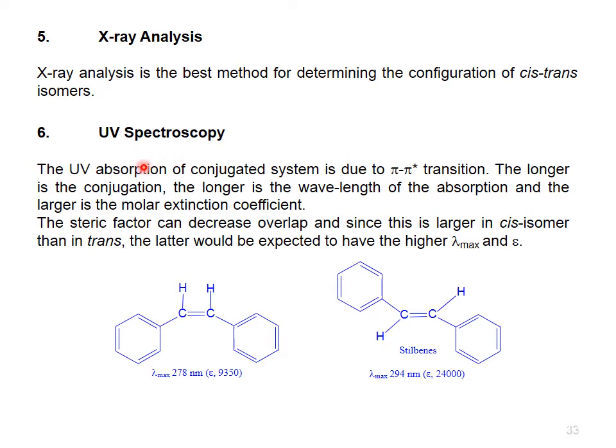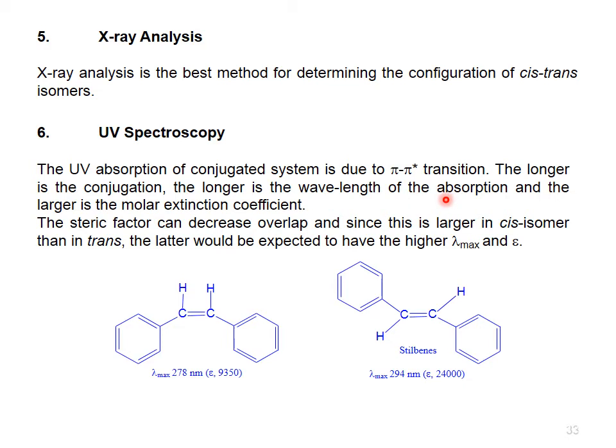It depends upon the pi transitions. The UV absorption of a conjugated system is due to pi star transition. The longer the conjugation, the longer the wavelength of the absorption, and the larger the molar extinction coefficient. The steric factor can decrease overlap, and since this is larger in the cis isomer than in trans, the latter would be expected to have the higher lambda max value.